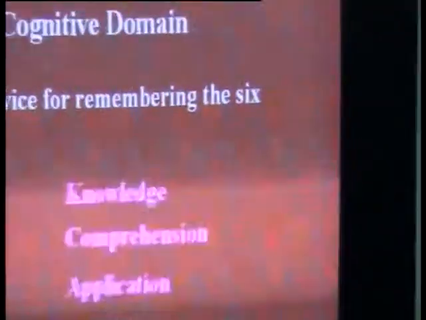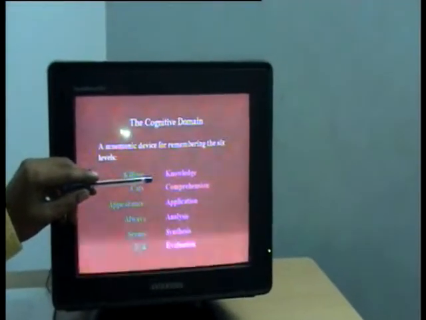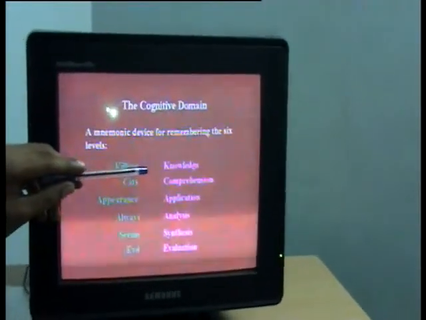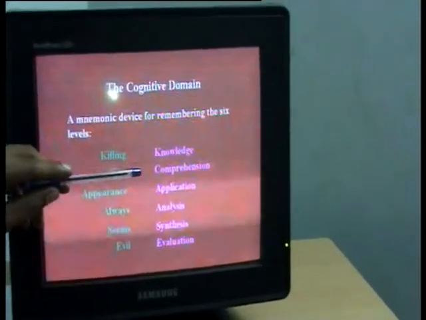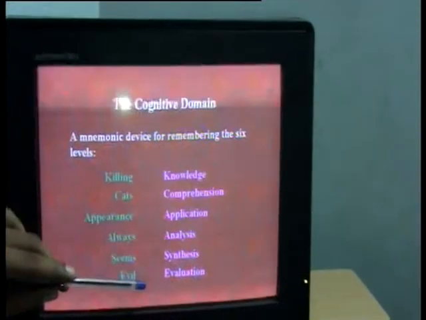So knowledge, comprehension, application, analysis, synthesis, and evaluation are the six components identified by Benjamin S. Bloom along with his associates. Knowledge, comprehension, application, analysis, synthesis, and evaluation.